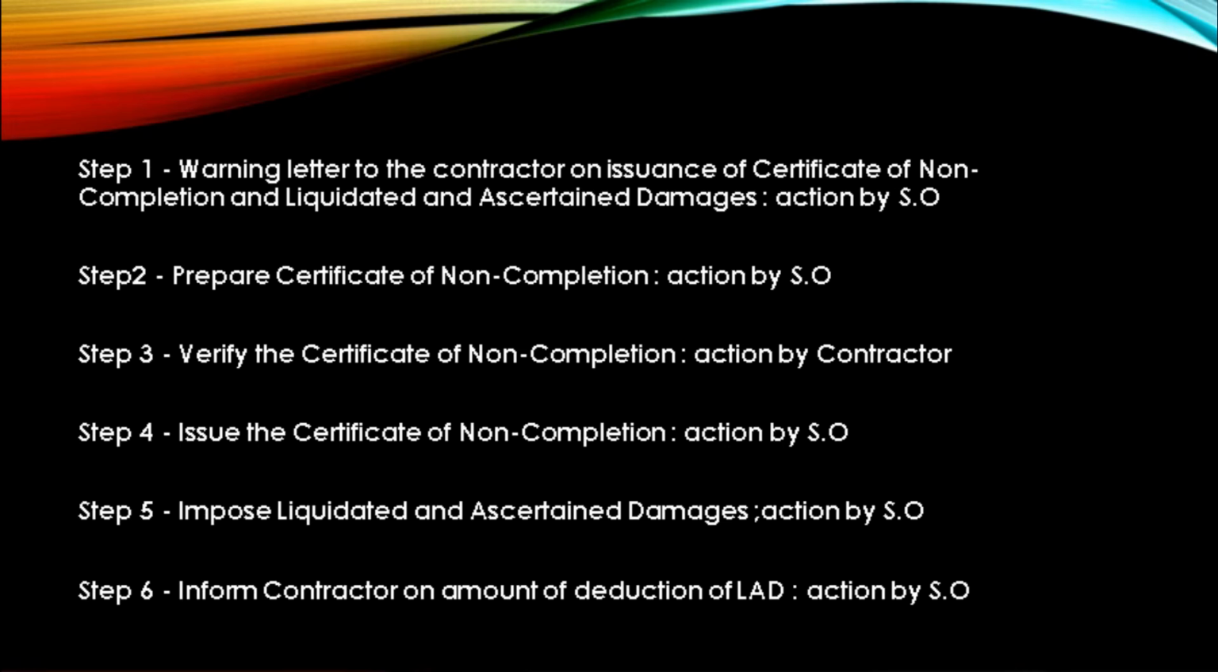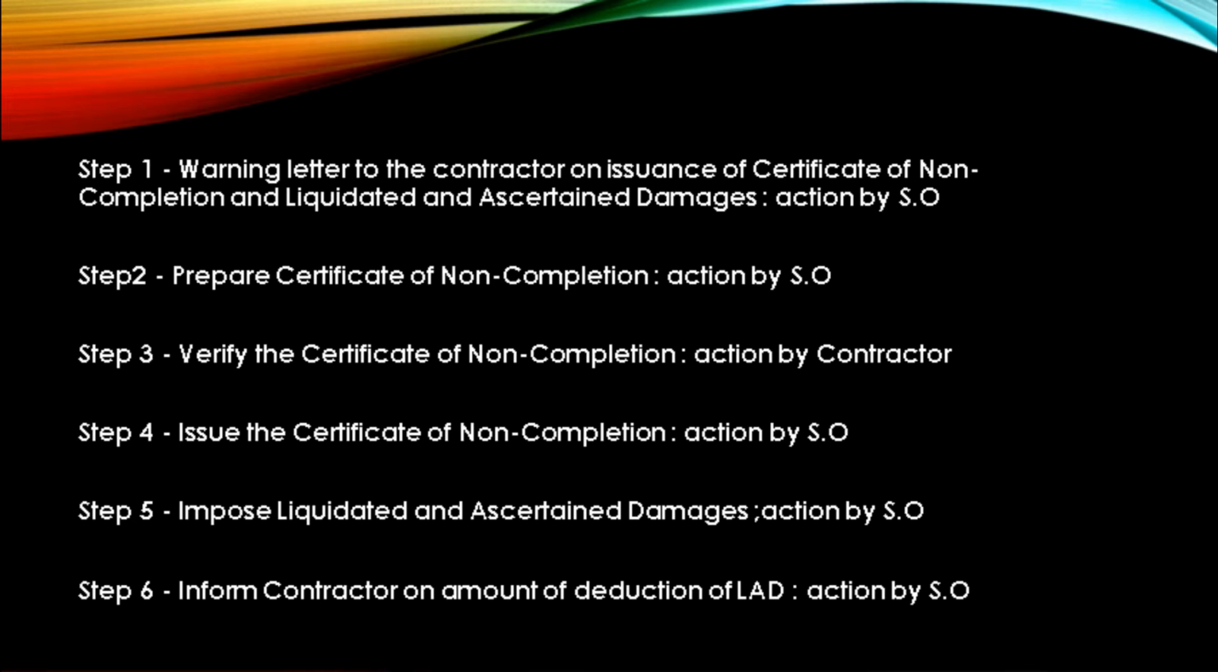Step 2. Prepare certificate of non-completion. Action by superintendent officer. Make sure the latest form JKR 203A is used, such as form JKR 203A 2010. Complete the form and make sure all the information is correct. Step 3. Verify the certificate of non-completion. Action by contractor. Before issuance of the certificate of non-completion, the contractor needs to check the details and the purpose to make sure the issuance is valid.